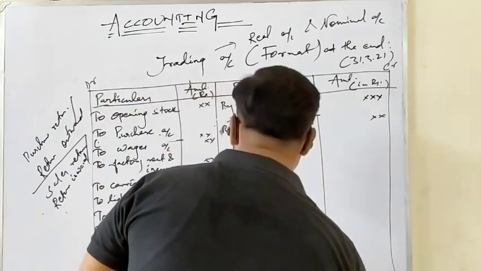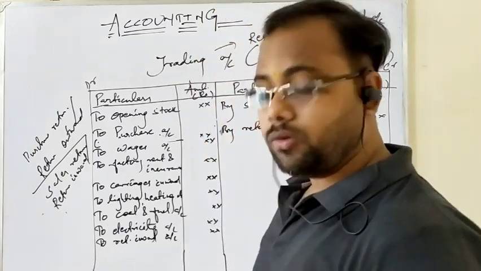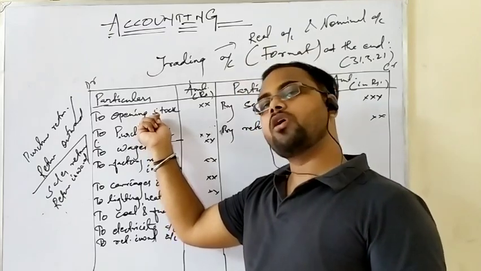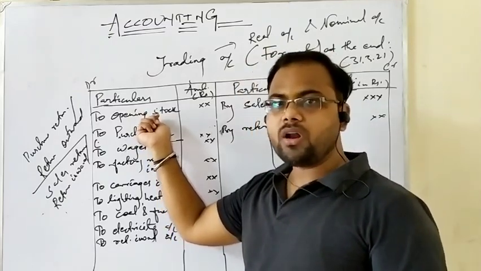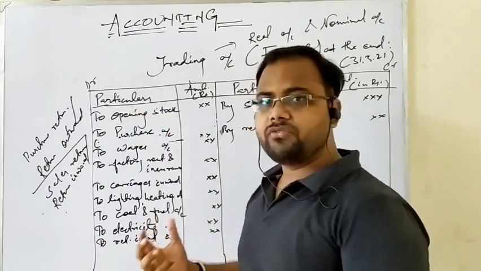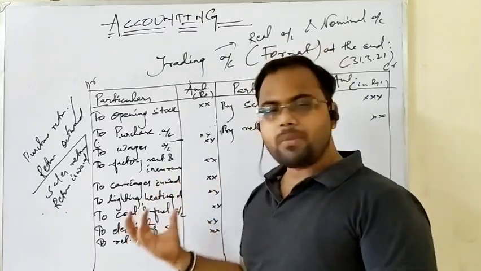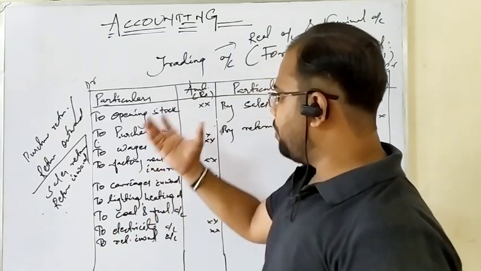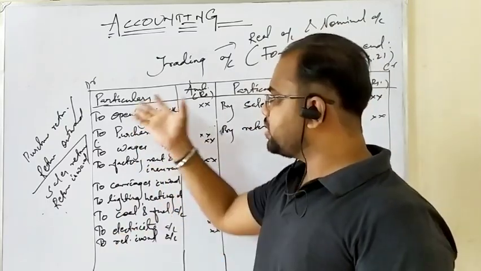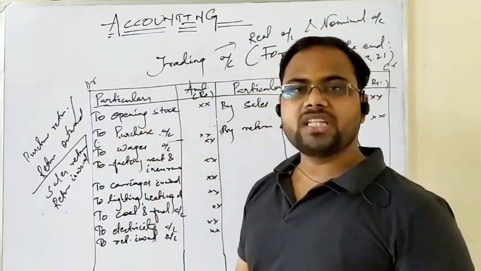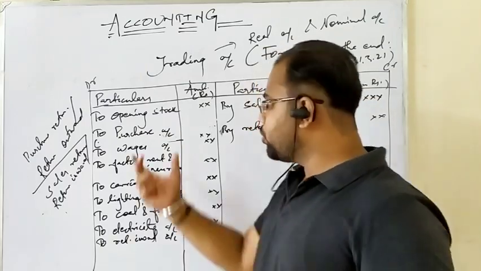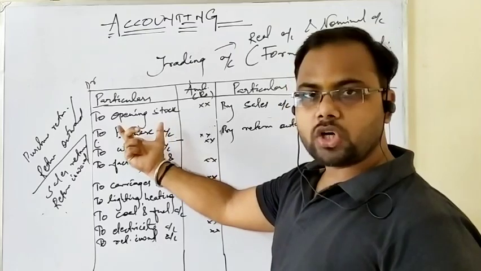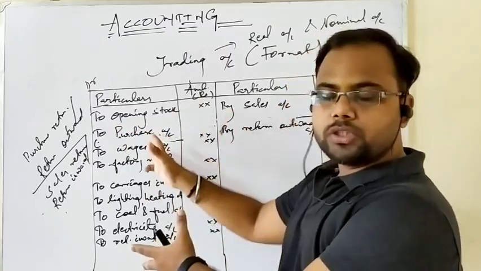So this is the entire item that is existing in the trading account, and as I told, opening stock is the unsold stock of the previous year, or last year. The same thing happens with the current year also. There will be some unsold stock. That unsold stock is called closing stock. And since opening stock is the opening balance that is put on the debit side of the trading account, definitely the closing stock or the closing balance will be put on the opposite side of the trading account, where opening stock exists. Okay, so closing stock is the opposite to opening stock.